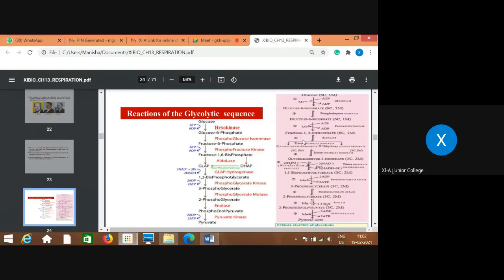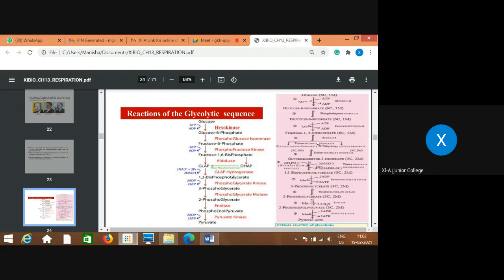That is, in presence of aldolase enzyme, you can see that this 1,6-diphosphate gets converted into glyceraldehyde 3-phosphate and dihydroxyacetone phosphate, each one a 3 carbon compound, in presence of triose isomerase type of enzyme.